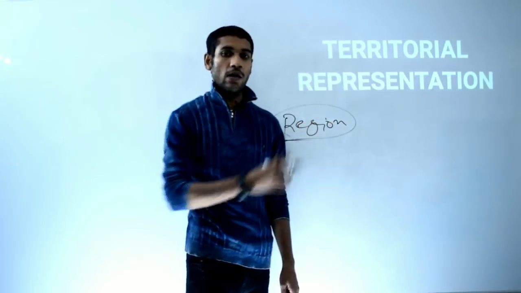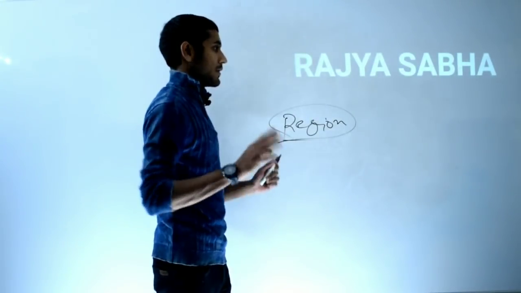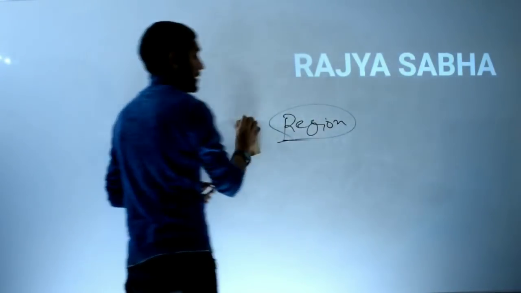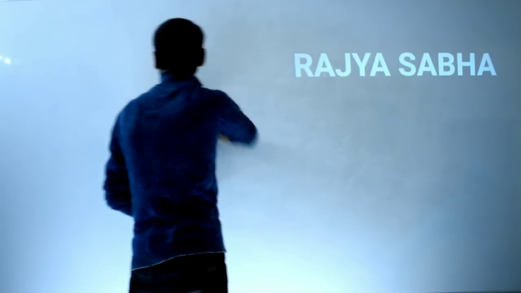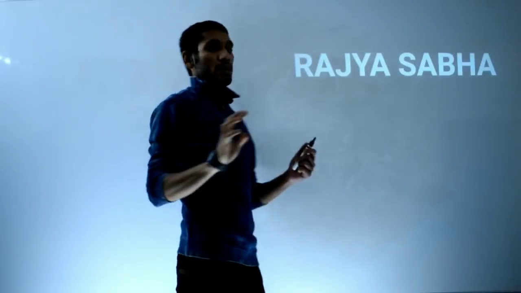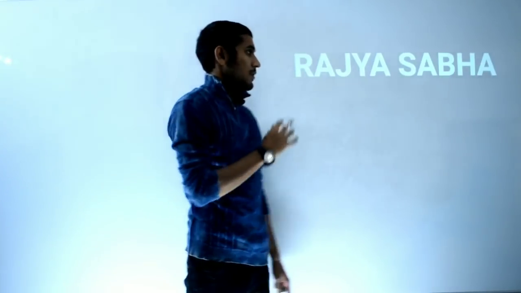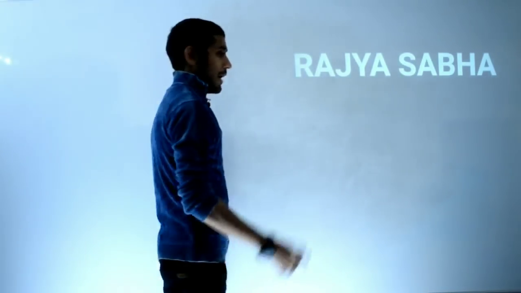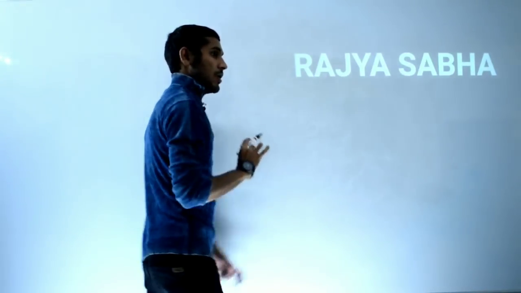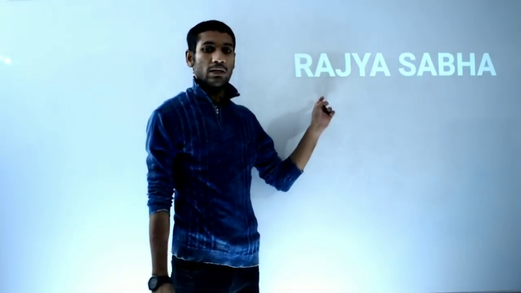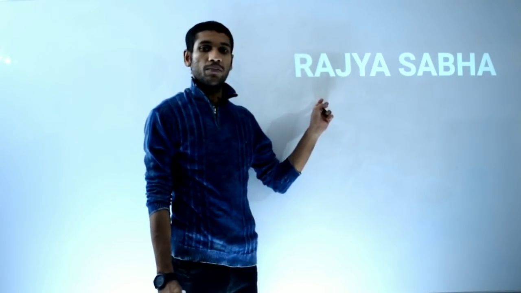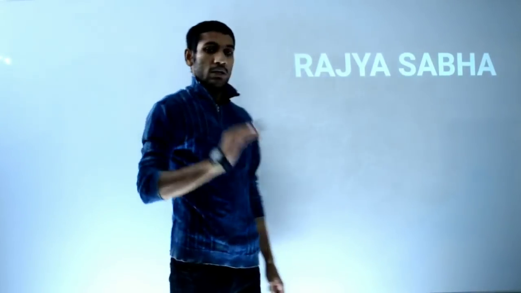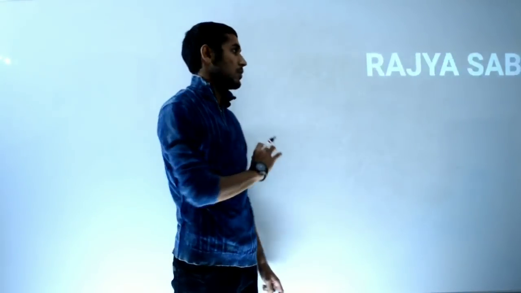So we are moving to the next slide. I hope about Lok Sabha it is clear to all of you. Yes, it is clear. So now we will talk about Rajya Sabha. Students, if any important things remain about Lok Sabha, that will be covered in the next session and the new sessions. So now talk about Rajya Sabha. I have already told you it is also called the council of states, the upper house. So we are moving deep into the Rajya Sabha topic and moving to the next slide. I hope till now you have cleared all the things.